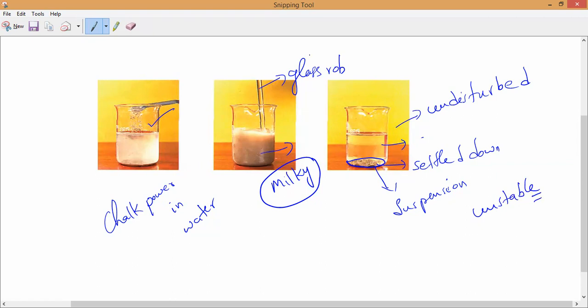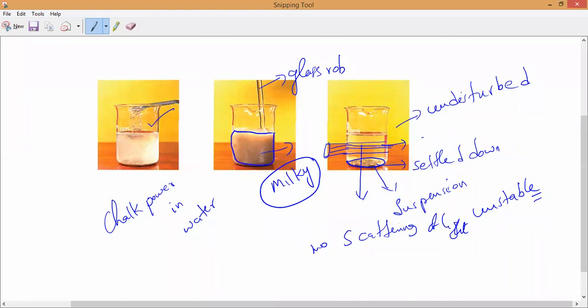Now, if you pass the light, observe very carefully. Let me take it after settling down. If I pass the light, will the light scatter or not? No, sir. Because pure water is there, transparent water, nothing, the particles are settled down. So there is no scattering of light. But you can see when the particles are floating and not settled down.